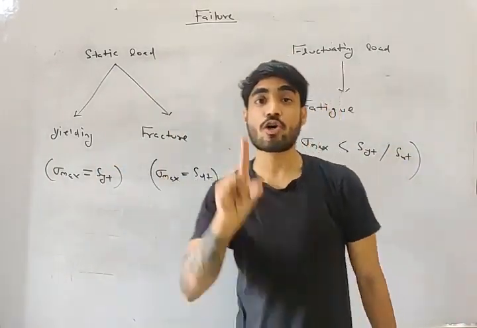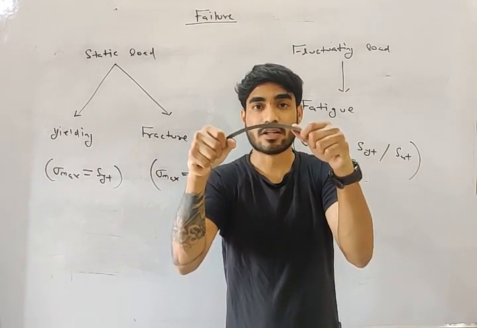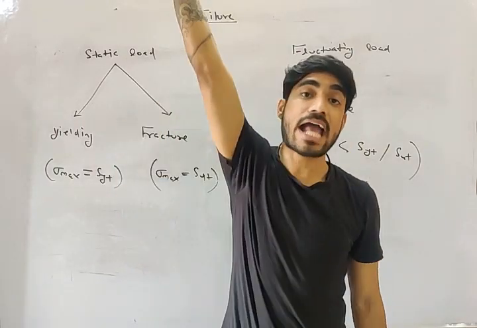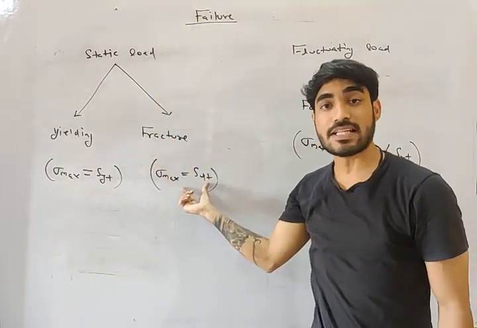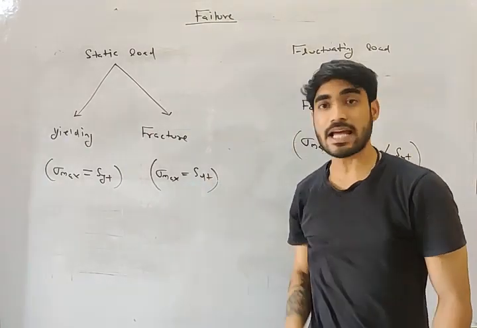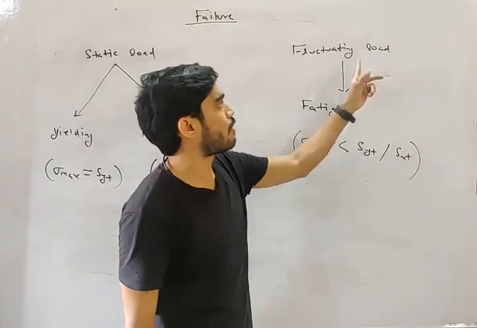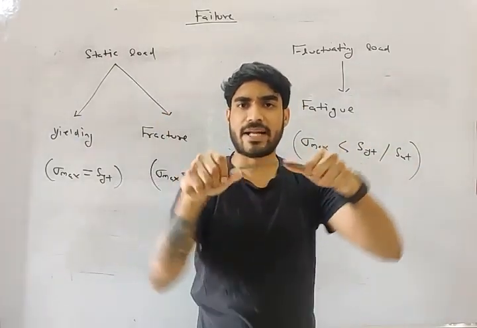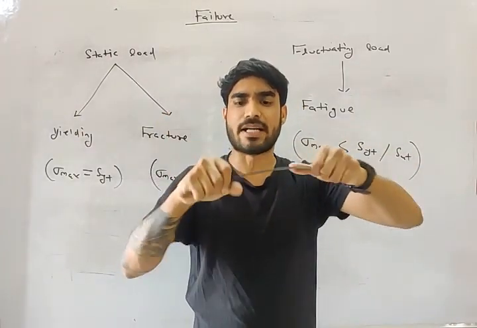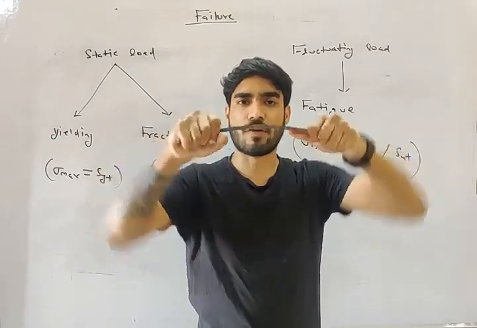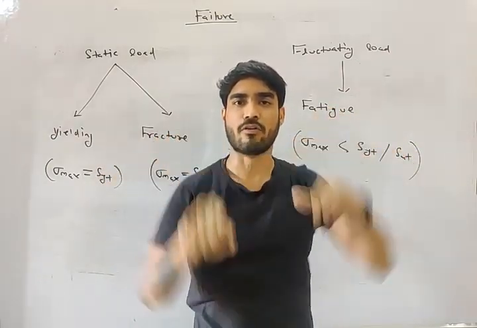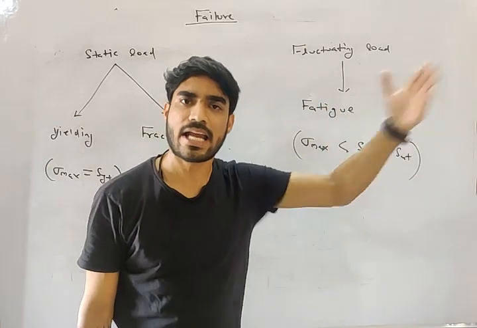If you are applying load only once, static load, then you have to apply a very high amount of load, with stress equal to SUT. But in case of fluctuating load, I am applying repeated load: load, remove, load, remove, again and again.